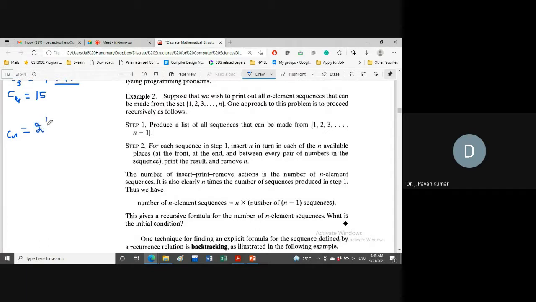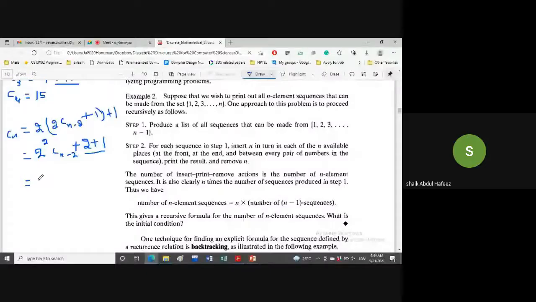So instead of Cn minus 1, what are we substituting? 2 into Cn minus 2 plus 1, plus 1. Then what will we be getting? 2 power 2 into Cn minus 2 plus 3. Let us keep it like this for some generalization. Next, what is Cn minus 2? Try to understand. This is a very, very important method. What is Cn minus 2? 2 into Cn minus 3 plus 1. Then what will we be getting?